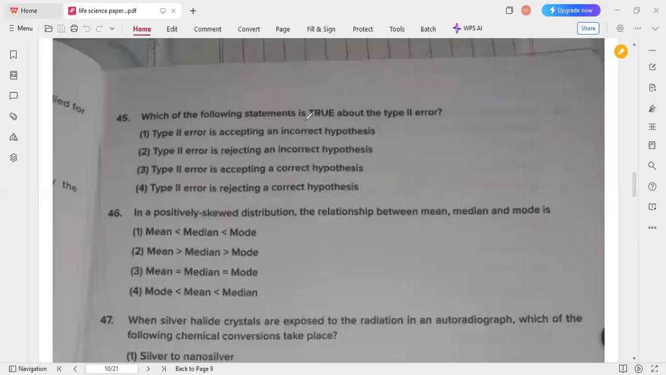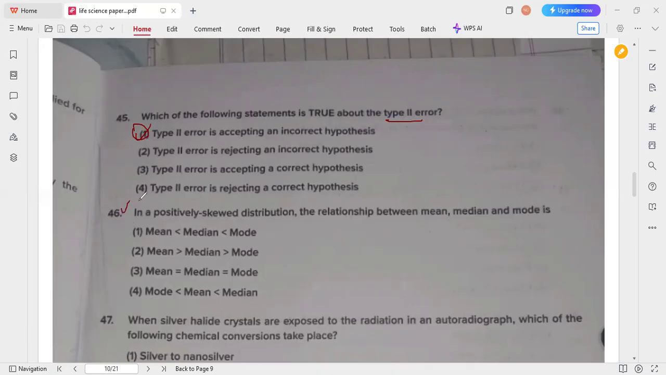So which of the following statements is true about the type 2 error? So in this type 2 error, the true statement is type 2 error is accepting an incorrect hypothesis. So that is what the correct statement. So option 1 is the correct answer for this 45 question.